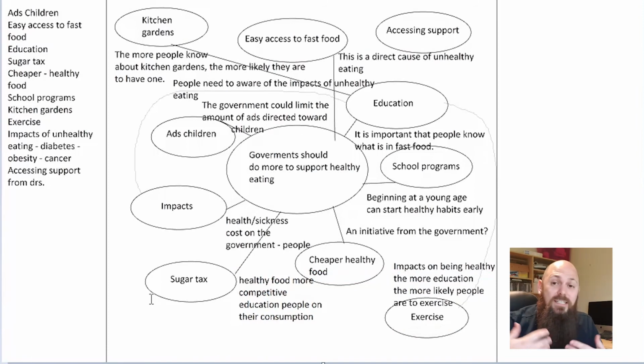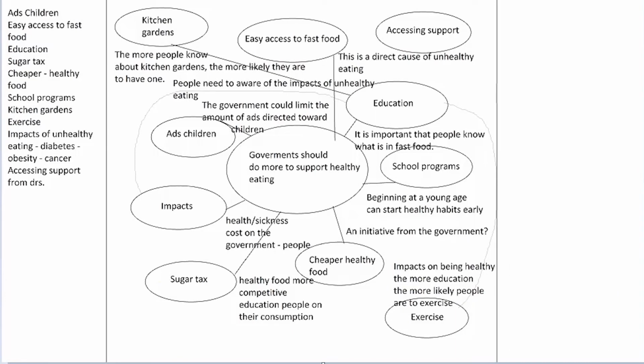Now you could continue to draw connections between each of these areas and write more and more and more. And you'll find the more you write, the more you'll have to put into your essay, which is a really great thing. You'd prefer to be culling things rather than trying to find places for them to go. Now, in the next section, what you want to be doing is figure out which one of these connect to one another. Now, there already is a fairly obvious one in my head, and that's what the government can do in order to make this a little bit easier and better for us.